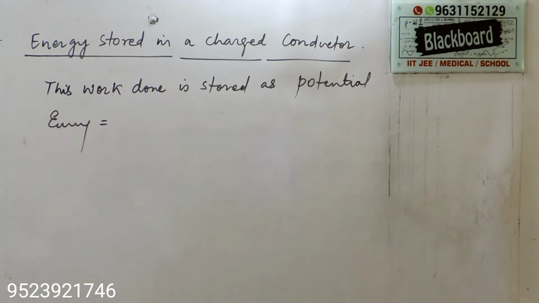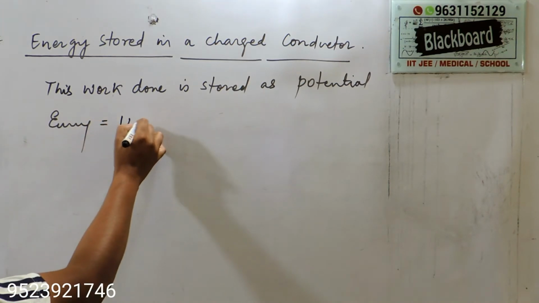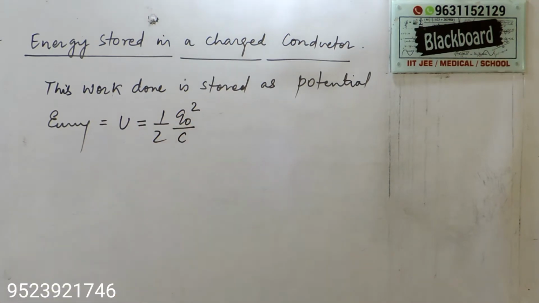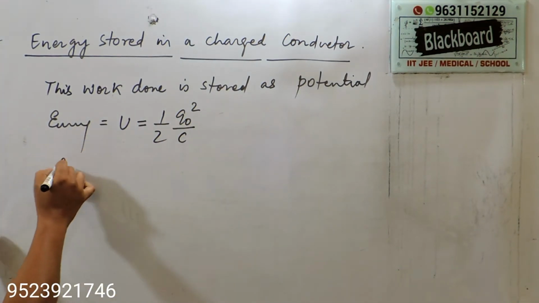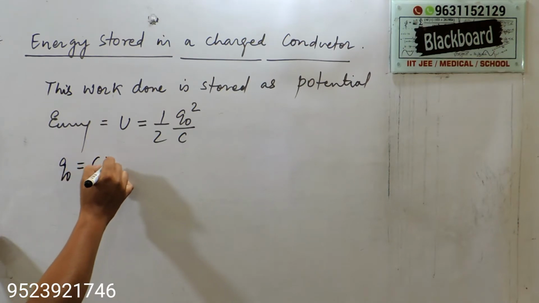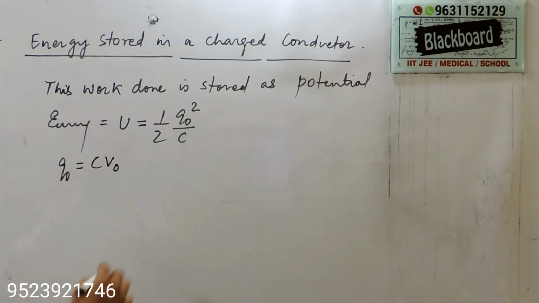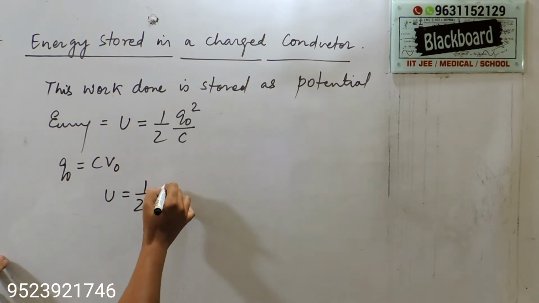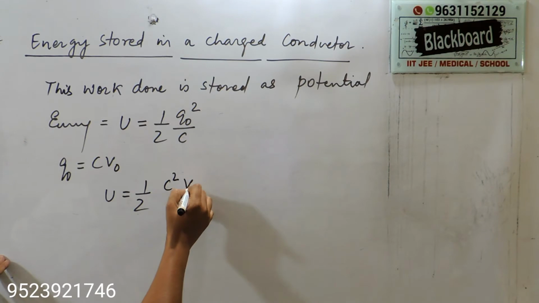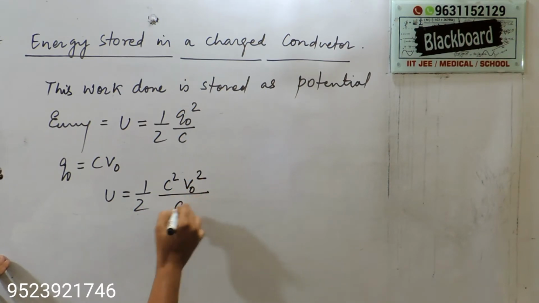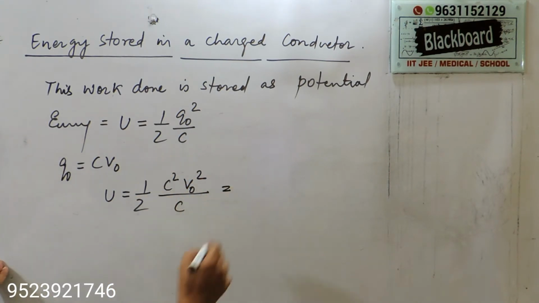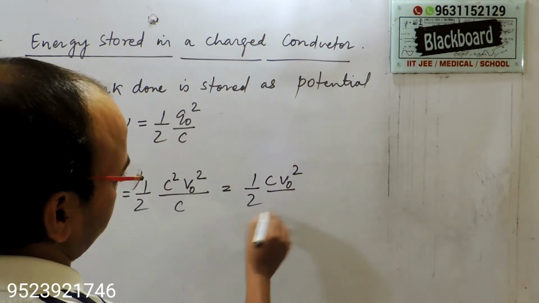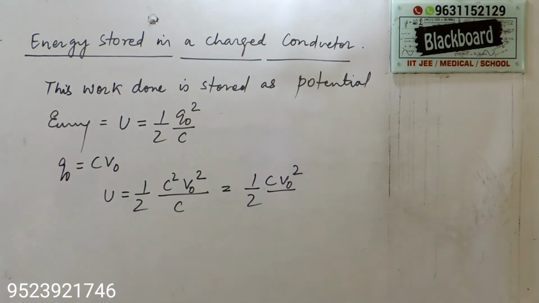This work is stored as potential energy, and the potential energy U is equal to half Q naught square by C. Further, by using Q naught equal to C V naught, we can write the expression: U is equal to half, C square V naught square by C. That means C cancels, and this will be half C V naught square. This will be your expression.